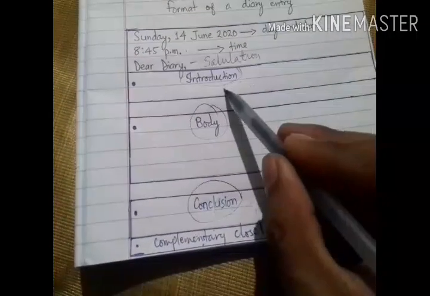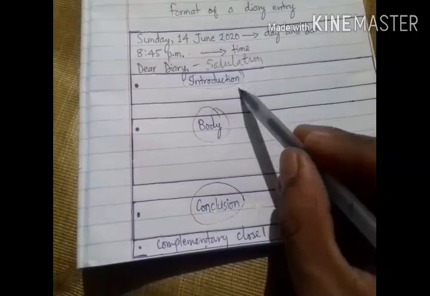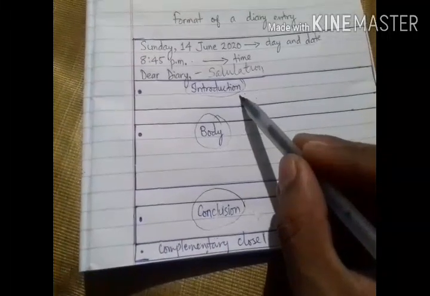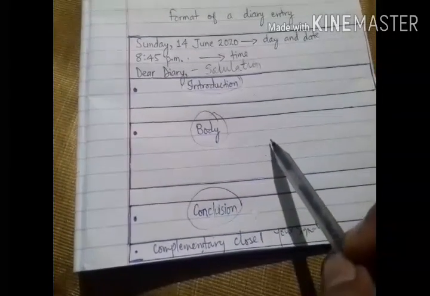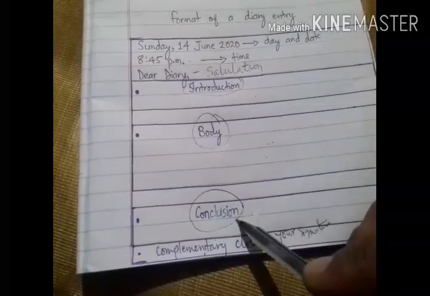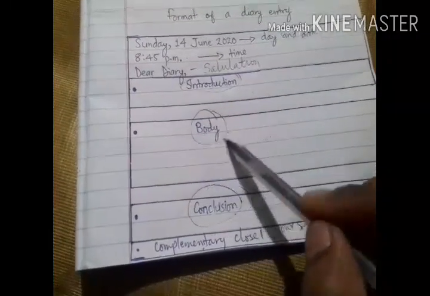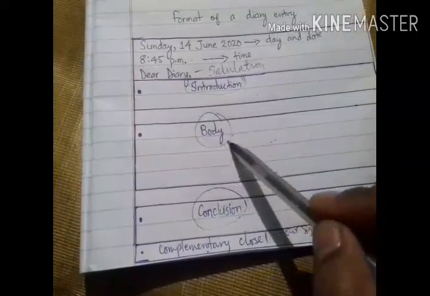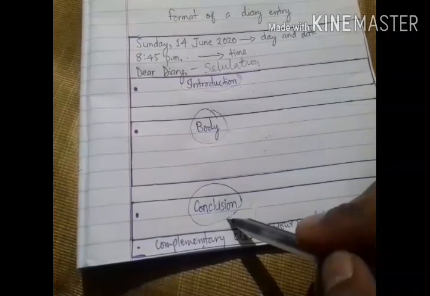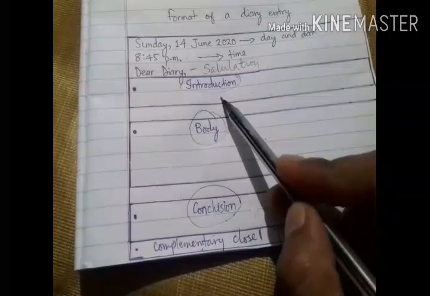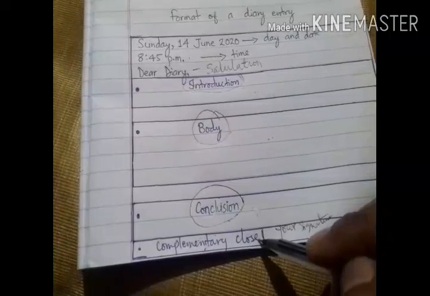Okay. So the introduction should be a very short paragraph. It may be 2 or 3 sentences, not more than that. After that, the body should be a bigger paragraph. Here you should write everything in detail. And after that, the conclusion means whatever idea you have gained after writing the body of the entry, you write here in a very short paragraph, like the introduction. Okay, and after writing the conclusion, you need to write the complimentary clause.